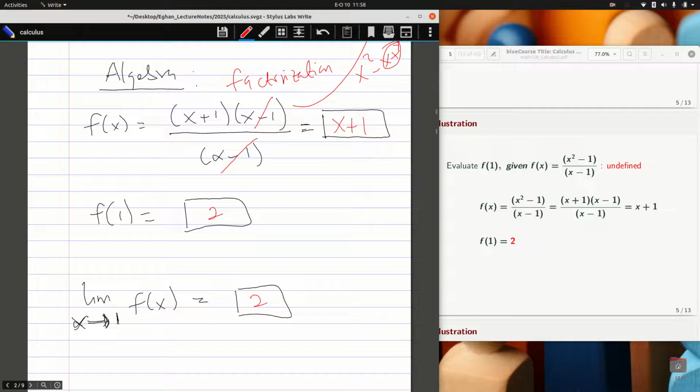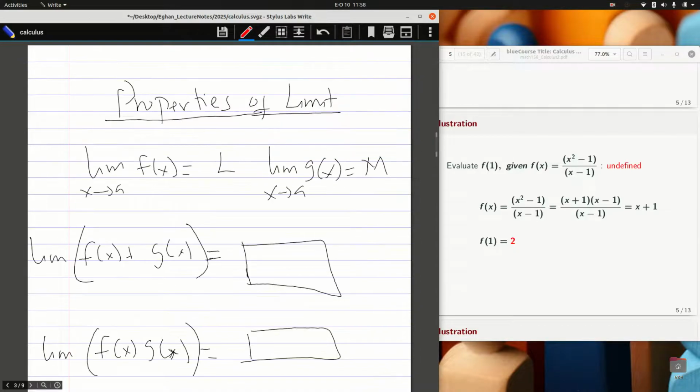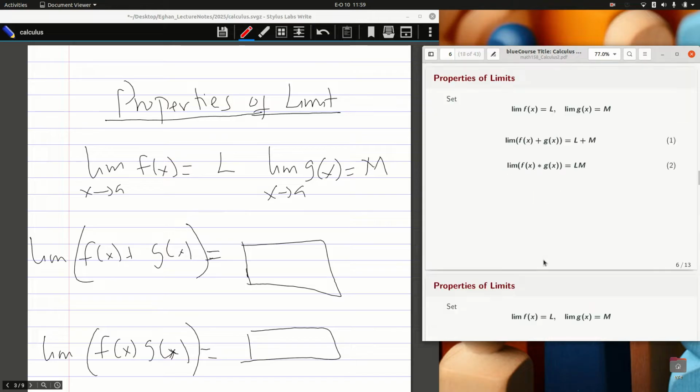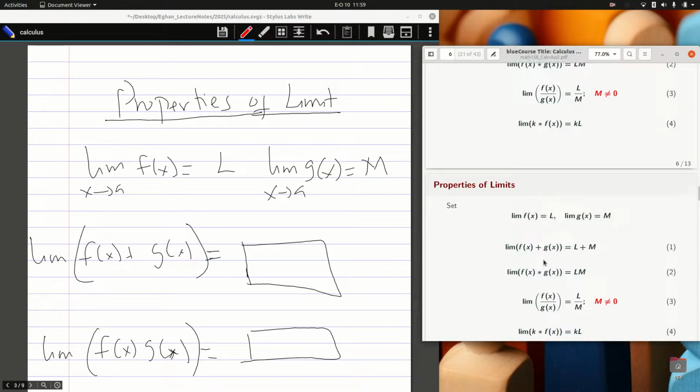That is the intuition for the limit. Why we want to take a limit: sometimes our function will be undefined, but the limit will help us get a real analysis of our function. So I'm done with the illustration. Let's quickly move to the properties, that is given in slide 6.